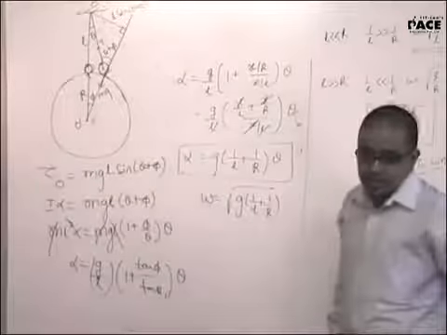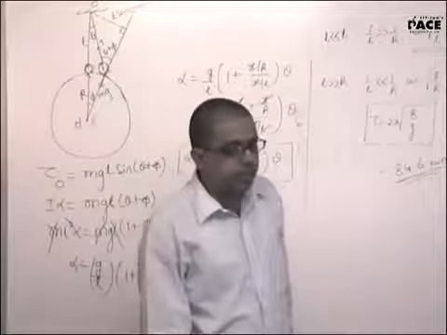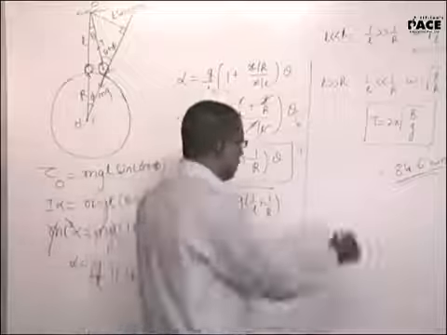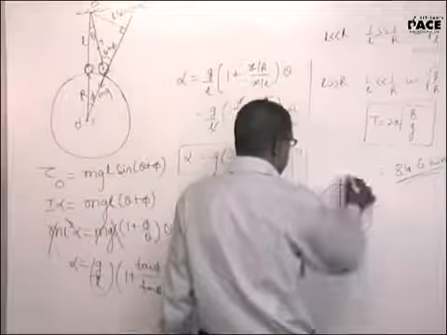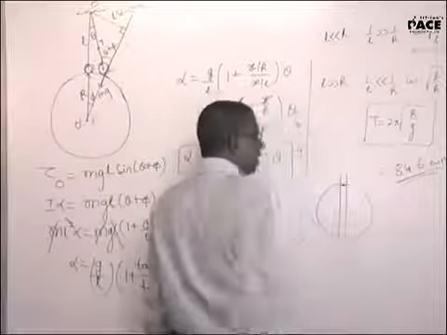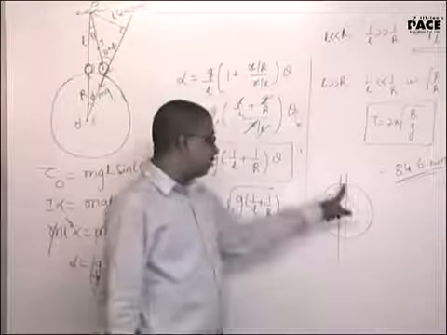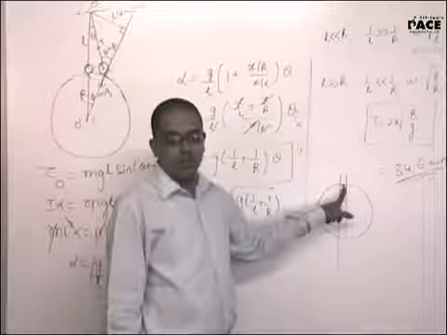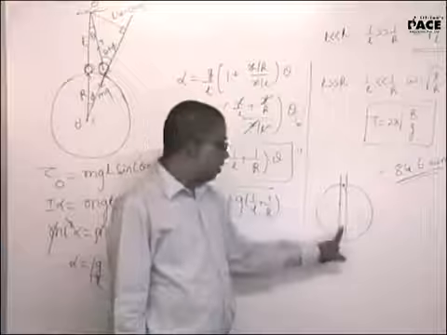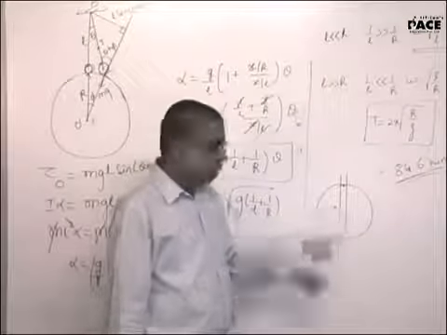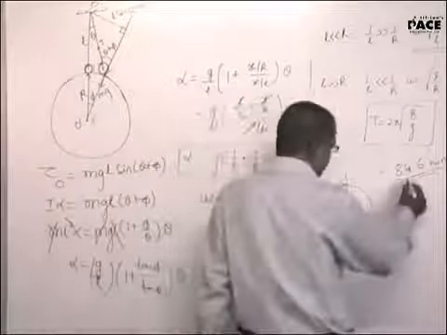The irony is that, after dealing with gravitation, we will derive this mathematically. Suppose I dig a tunnel from the north pole to the south pole of Earth and leave a body here. Now this body, when it performs SHM, its time period will be 2 pi root R by g, the same